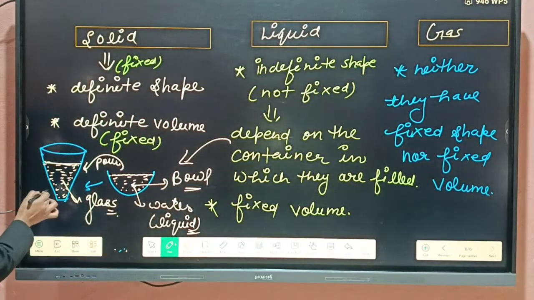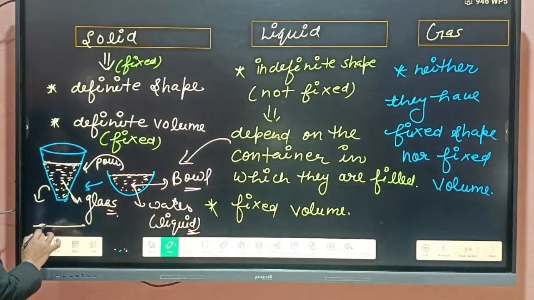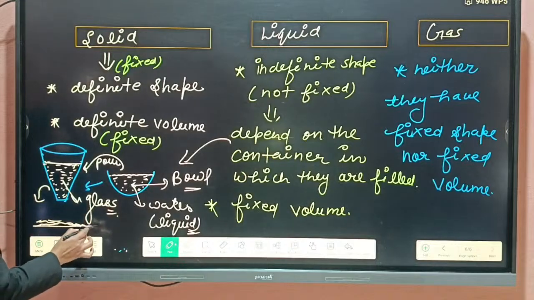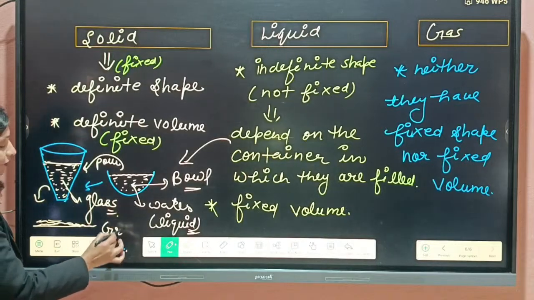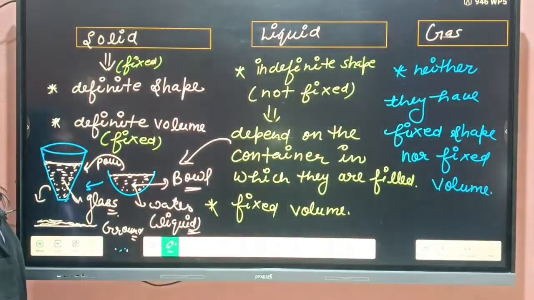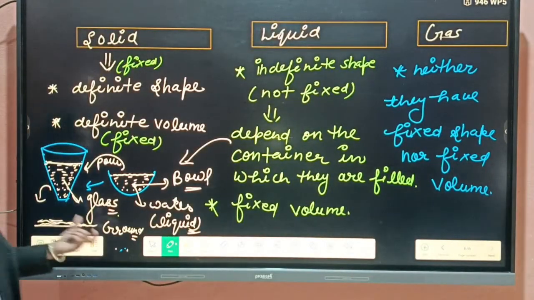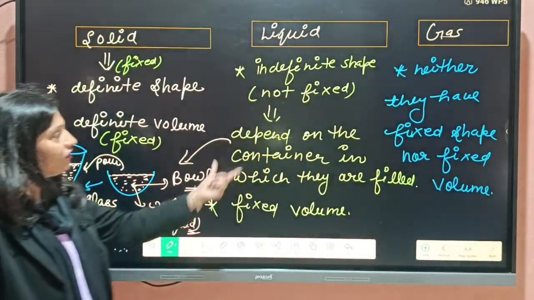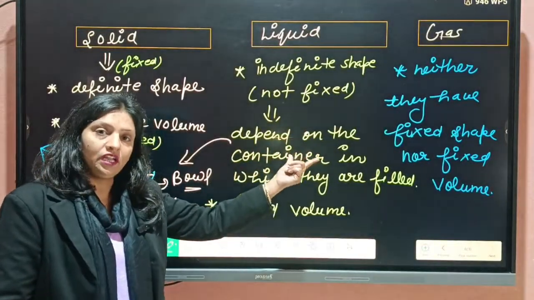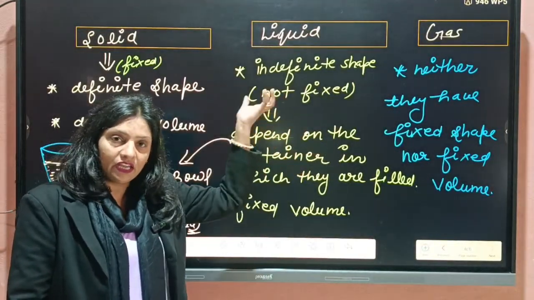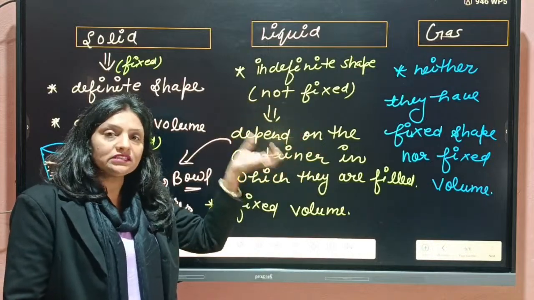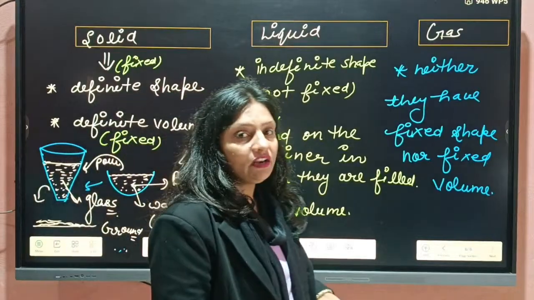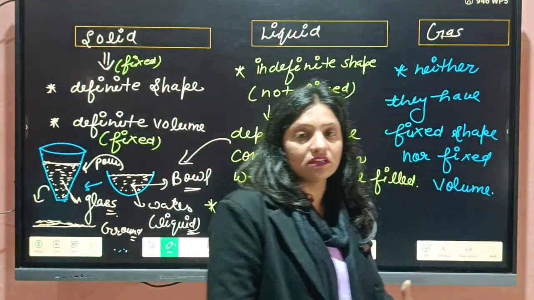And if I pour this on the ground surface, then it will take the shape of that ground. It will depend on the container in which we fill that liquid. So students, we can say liquids do not have a fixed shape. They do not have a definite shape. They have a tendency to change their shape according to the container in which they are filled. I hope this concept is clear to you.